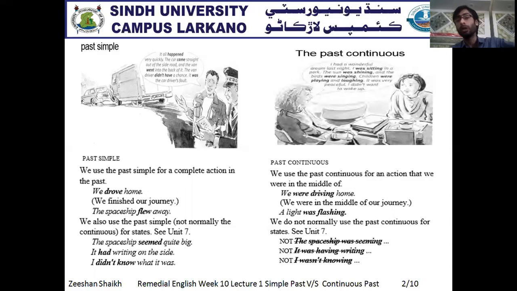That means our action of journey was going on in the past. Means in the past, some action was going on, not finished, but it was happening in the past. Clear?